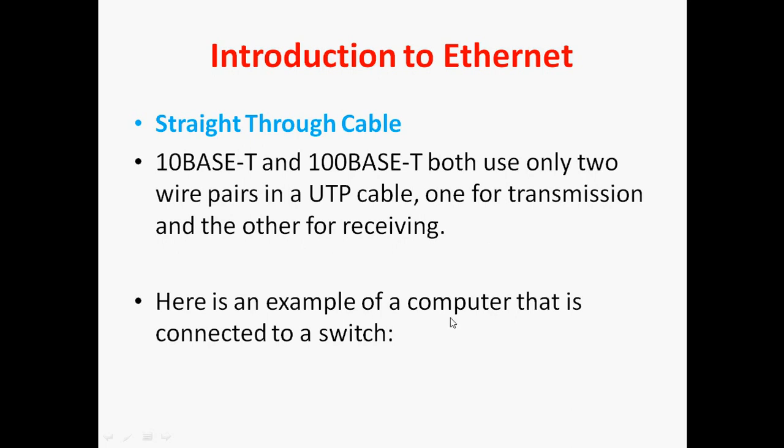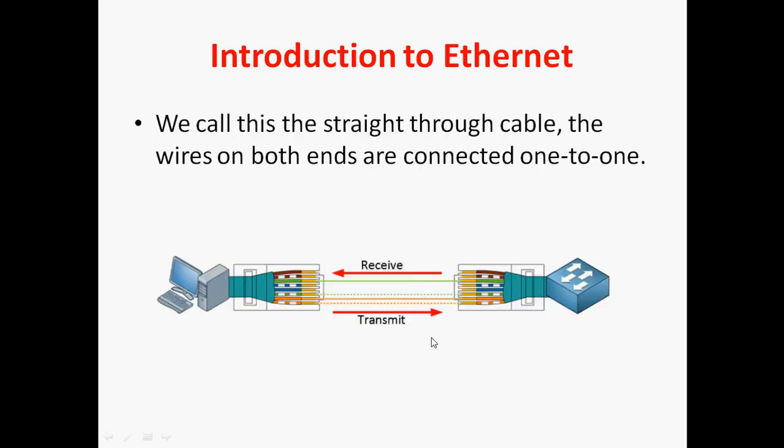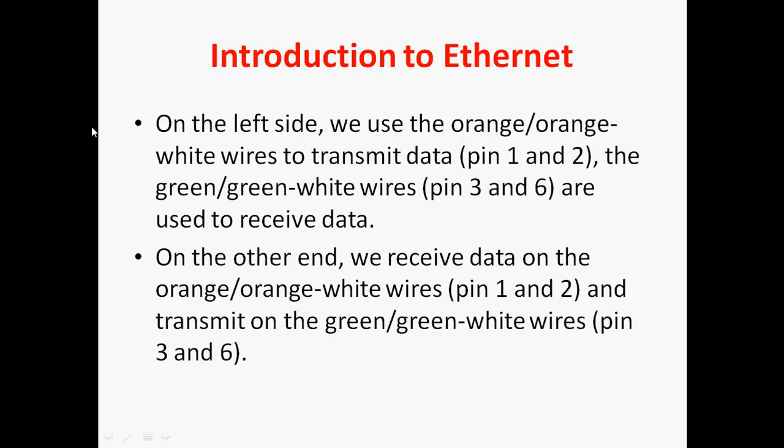Here is an example of a computer that is connected to a switch. On the left side, we use orange white and orange wires, pins 1 and 2, to transmit data, and green white and green wires, pins 3 and 6, to receive the data.